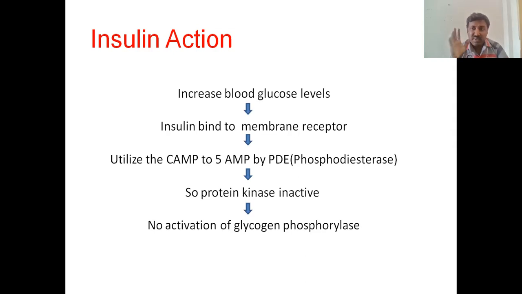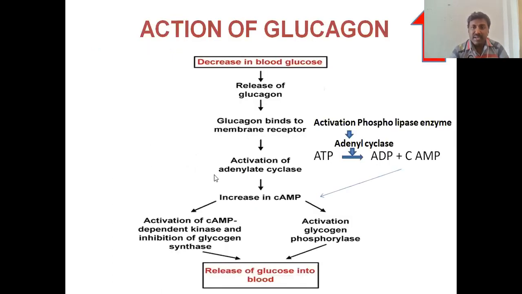After that, what is it doing? Whatever cyclic AMP was formed, it converts into the AMP, adenosine monophosphate, in the presence of phosphodiesterase enzyme. Because of this, just to observe here, there is no formation of cyclic AMP.